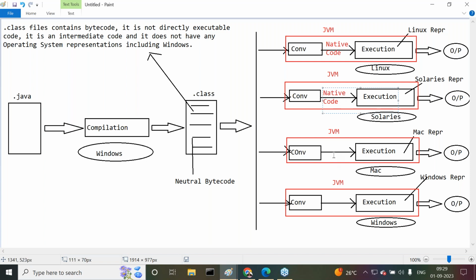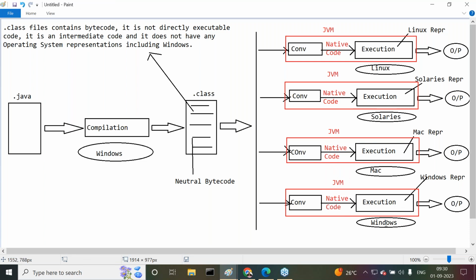Get my point or not? Native code is nothing but bytecode only, but as per the local operating system. If we give this native code to the execution engine, it will execute that native code and generate outputs.